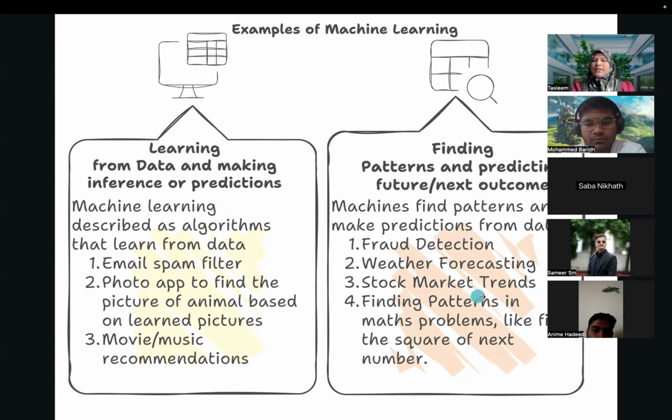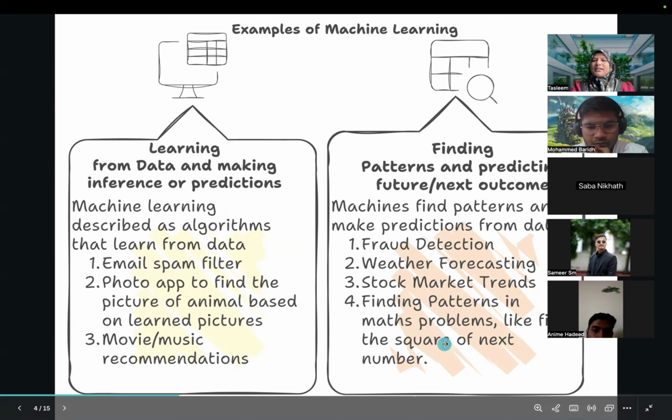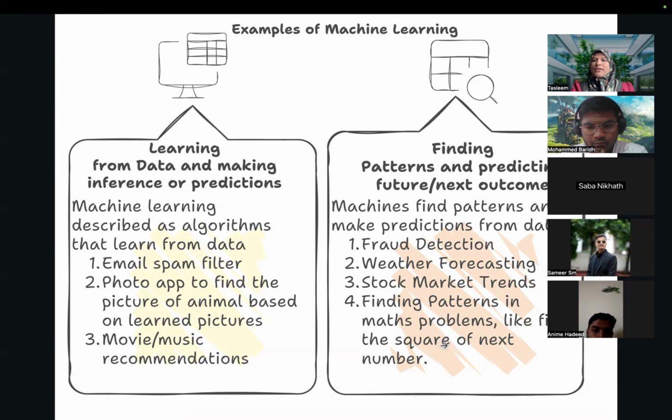All those are based on patterns that it has learned. Correct? Okay. And finding the problems, like this is a human analogy. The example which I gave you, right? It will be able to find out the square of a next input number because it has learned from the past pattern. Okay. So these are a few examples of machine learning.